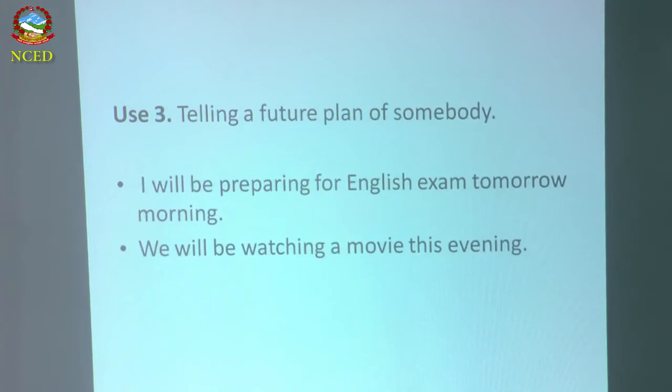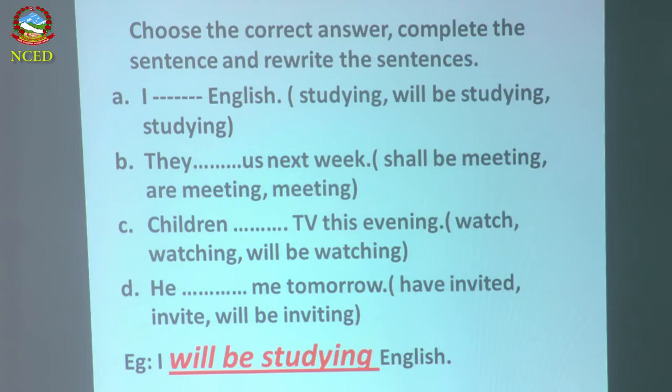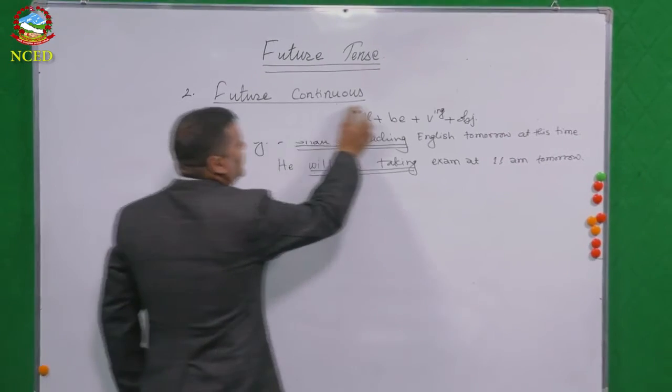Okay. So number 3. If you are going to tell a future plan of somebody, if you are going to tell the plan of somebody else, then you can use the future continuous tense. I will be preparing for English exam tomorrow morning. We will be watching a movie this evening, means it is a plan. Yes? So, dear students, let's see that we discuss about this structure and 3-4 use, and after that let's have the exercise.